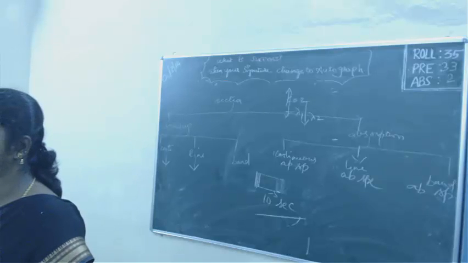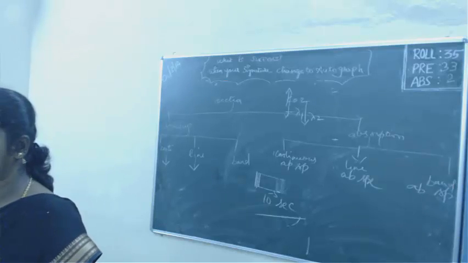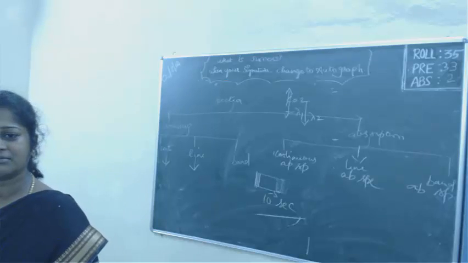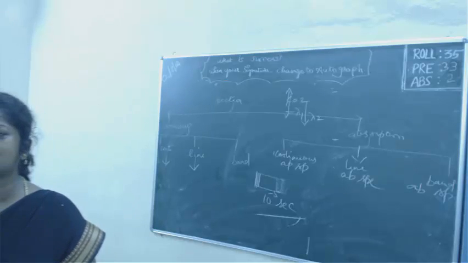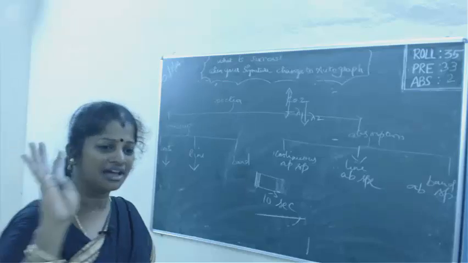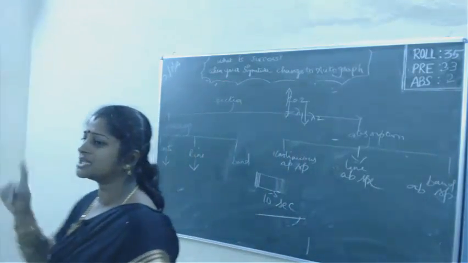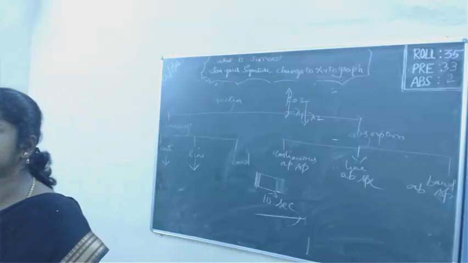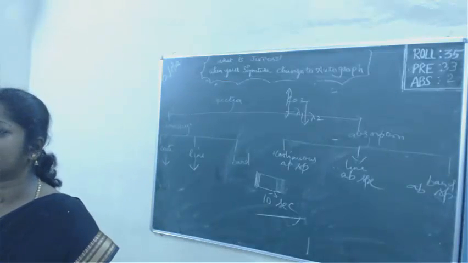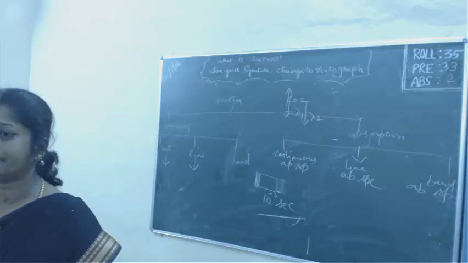So four persons have given four theories about light. One is the corpuscular theory, the second is the wave theory, the third is the electromagnetic theory, and the fourth is the quantum theory. What is the corpuscular theory? That was given by Newton. Newton said light is a particle called a corpuscle.